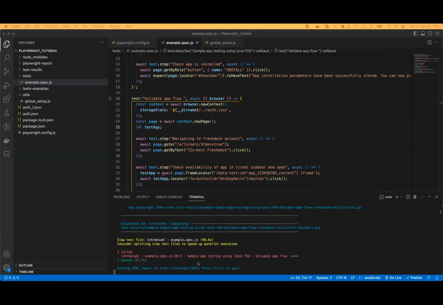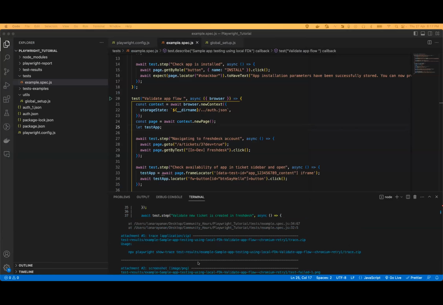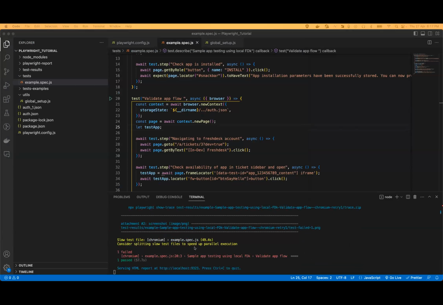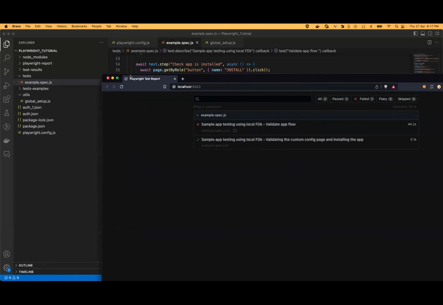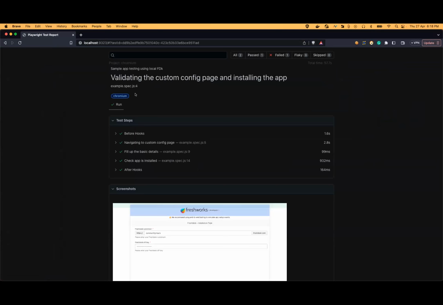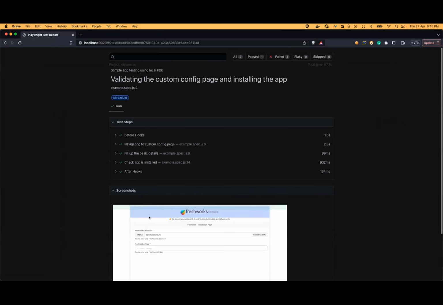Automatically, in our localhost, the browser would have opened. But if it is not opening, we need to use npx playwright show-report. That would be the command. It would open a web page like this. On this web page, we can see that this has been completed, and these are the screenshots and everything.